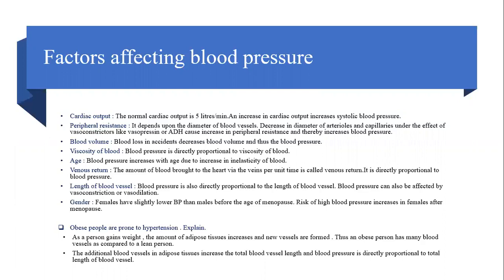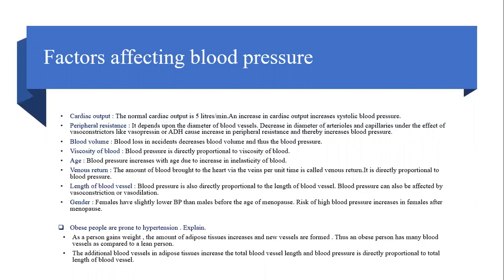Then peripheral resistance. Well, what do you mean by peripheral resistance? If there is a decrease in the diameter of arterioles and the capillaries under the effect of vasoconstrictors, that is, in the presence of a hormone like vasopressin or ADH, it causes an increase in the peripheral resistance and thereby increases blood pressure.